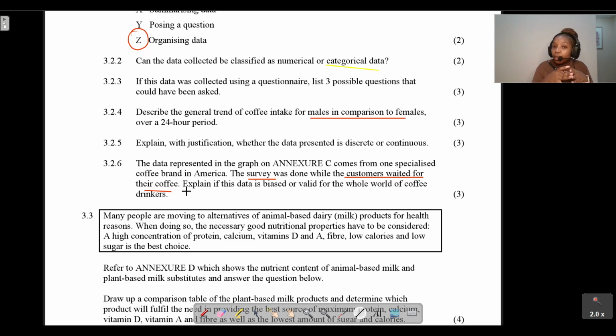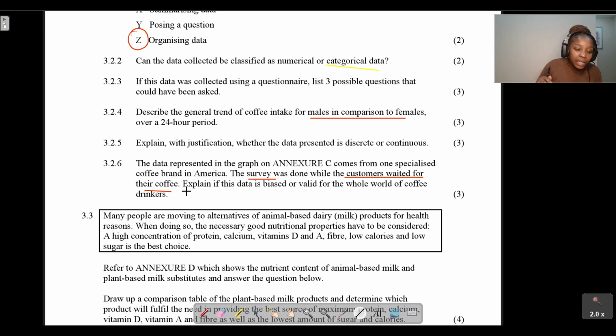It's not valid. It represents just one sample from a shop in America. It's not different shops from America, China, Africa. So we can really see that this data is biased. It favors a particular side, right? So we cannot rely on that type of data.